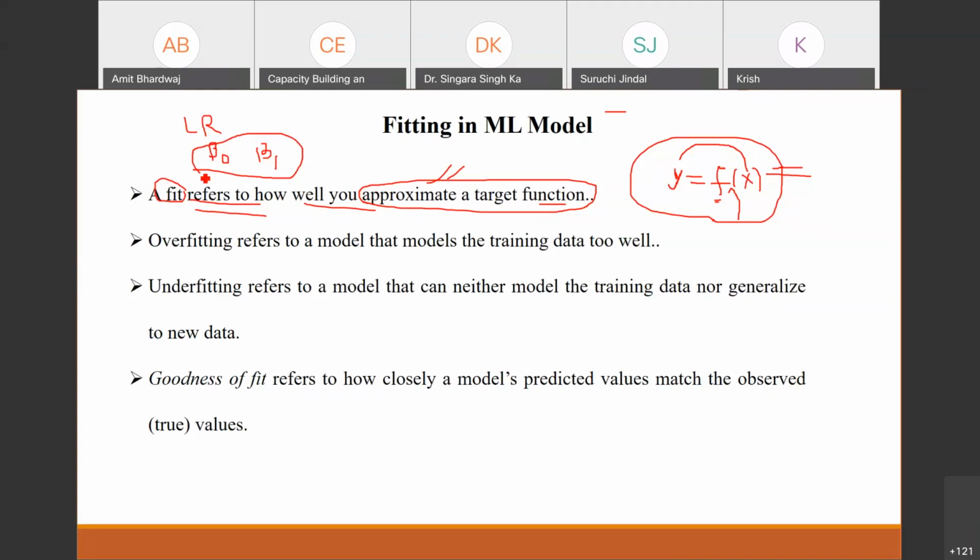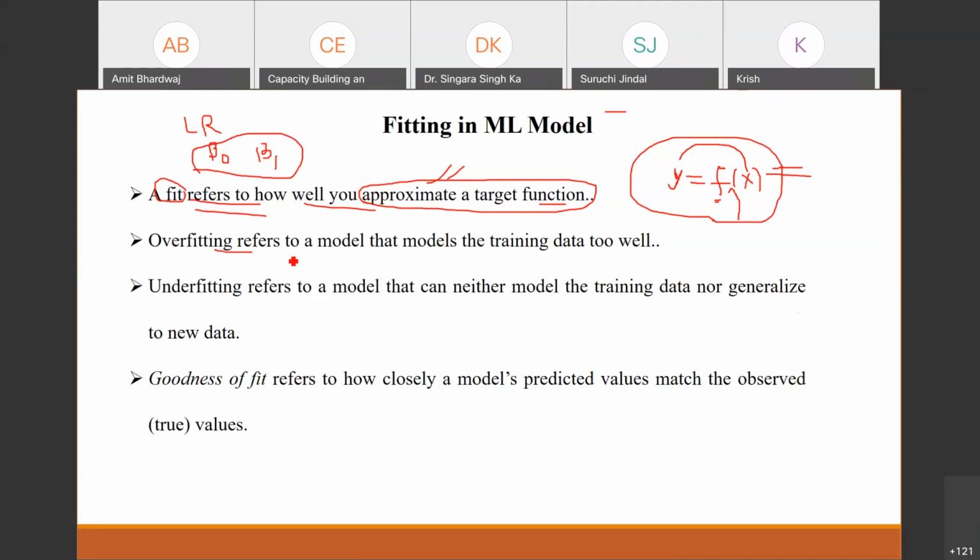Anu, it's okay. Yeah, this answer is also good. Anu, how well it can simulate the target function, actually trying to find out the actual function used. Good, right? So another point is overfitting.